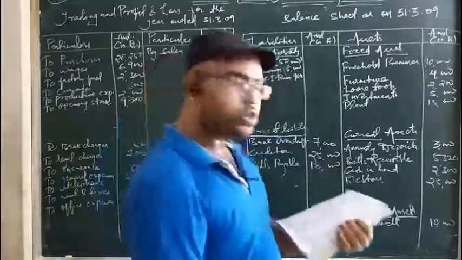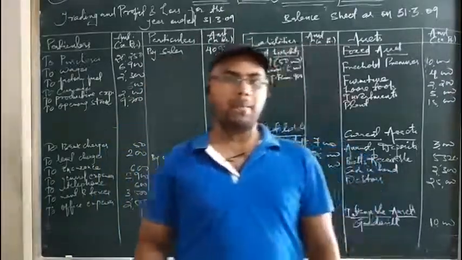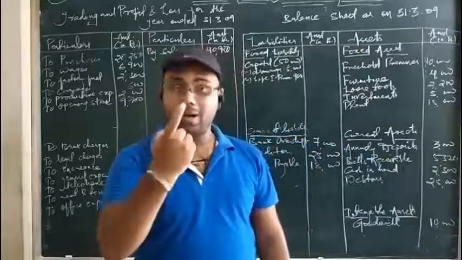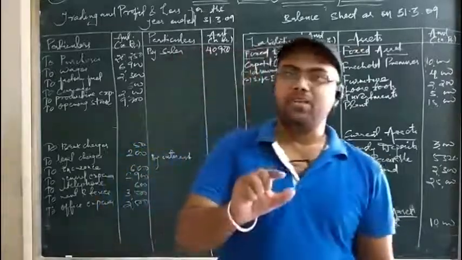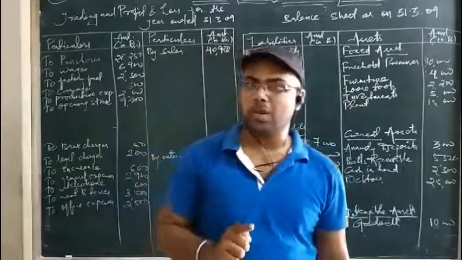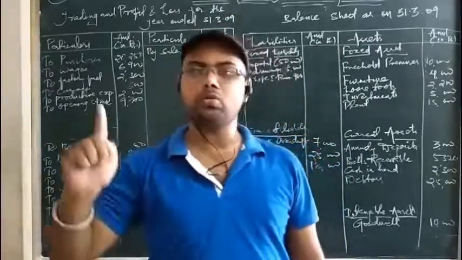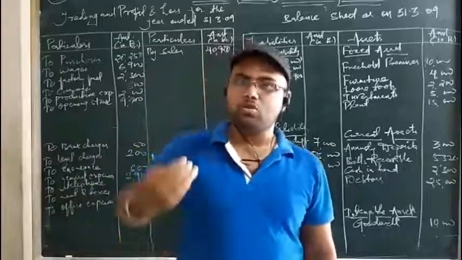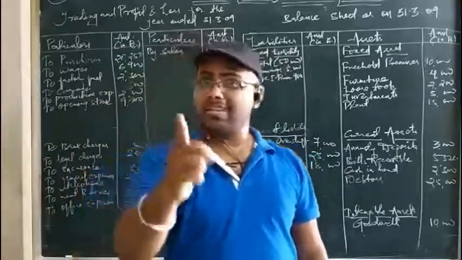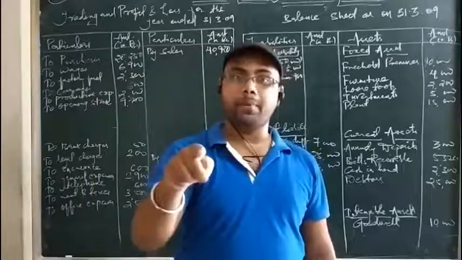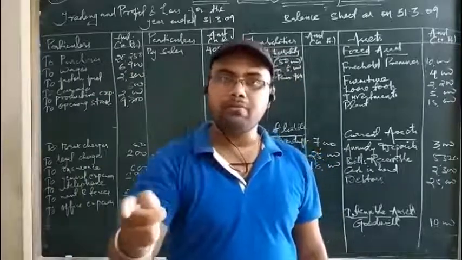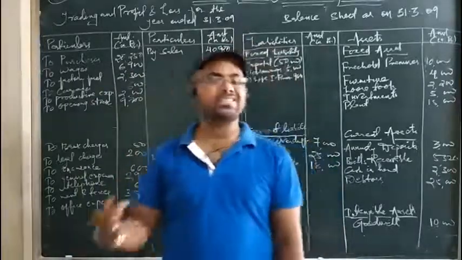Next is loans to staff. Loans to staff and loans from staff. Remember, you can't take loans from staff. When it is mentioned 'from', that means the business is taking a loan. That is a liability. Loan 'to' means the business is giving a loan to a certain person, like loan to staff. That means you have provided a loan to your staff. So that is your asset because your staff will pay you interest on that loan and also they will pay back the loan amount within a stipulated period of time.